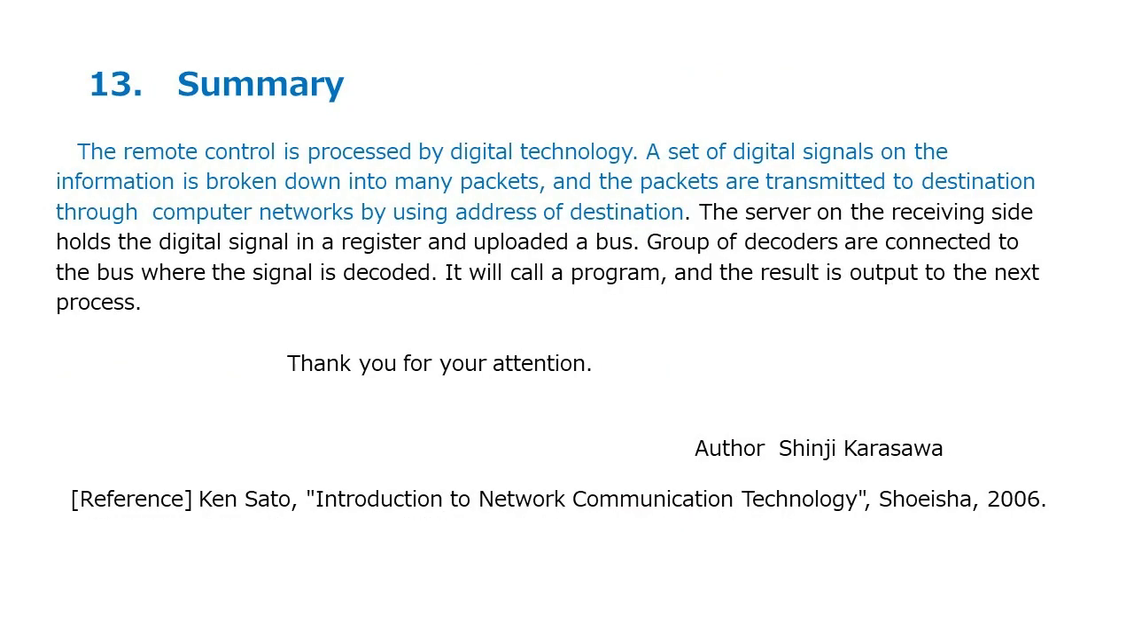Summary. The remote control is processed by digital technology. A set of digital signals of the information is broken down into many packets, and the packets are transmitted to the destination through computer networks by using the address of the destination. The server on the receiving side holds the digital signal in a register and uploads it to a bus. A group of decoders are connected to the bus where the signal is decoded. It will call a program, and the result is output to the next process.